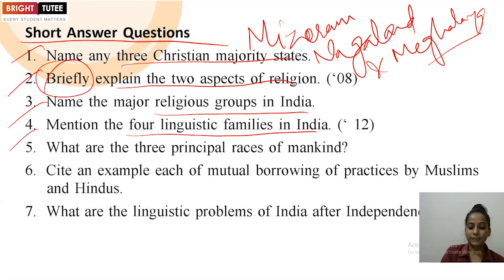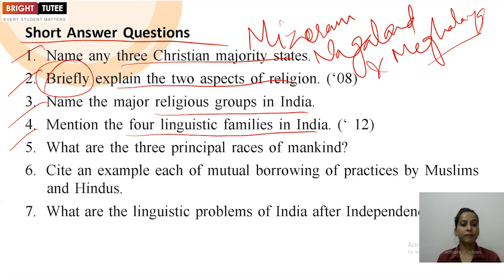Mention the 4 linguistic families in India. So we need to mention the name of these linguistic families. The first one you can mention Indo-Aryan, the second one Dravidian, then Mundari and Tibeto-Burman.